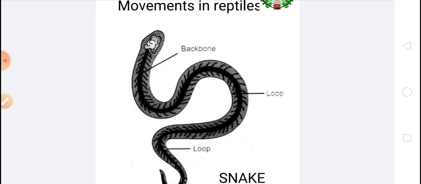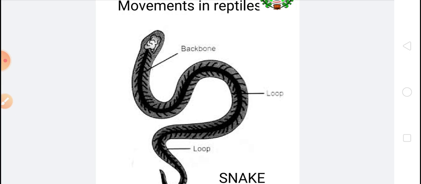And some of the reptiles like crocodile, lizard and tortoise move by crawling on the ground, and they have limbs, and with the help of limbs they crawl on the ground. But snake does not have limbs. So how does the snake move?